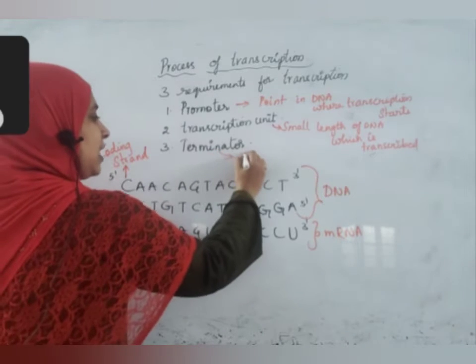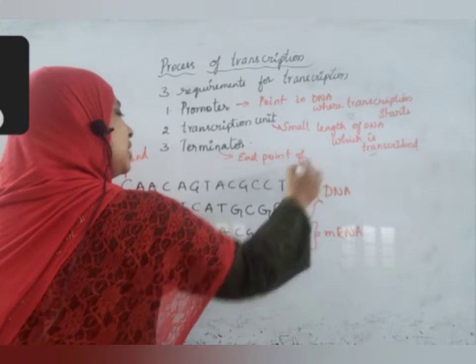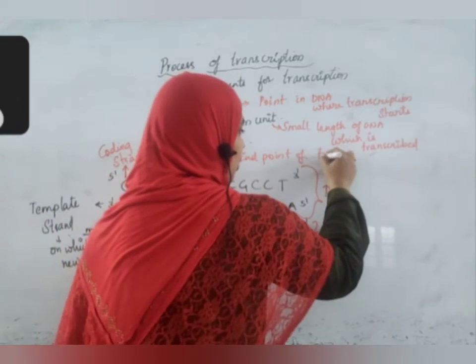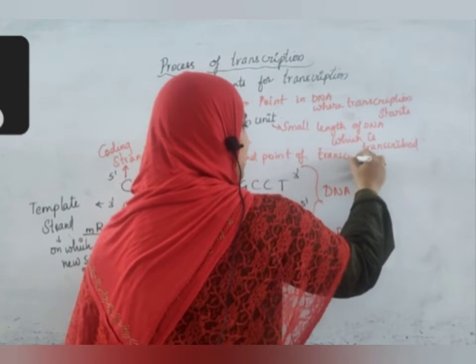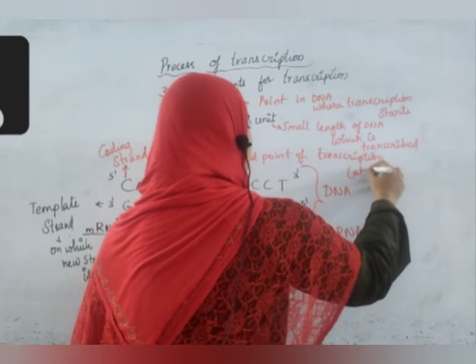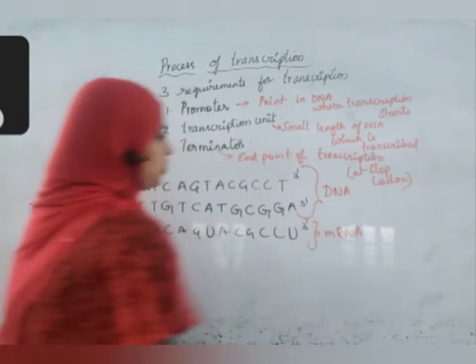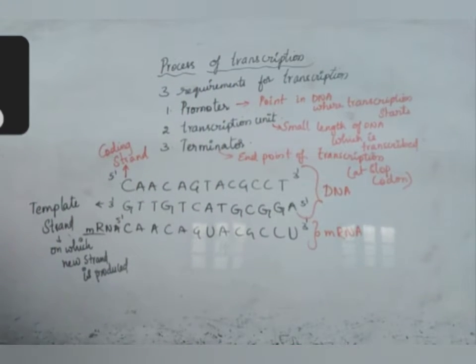Terminator is the endpoint of transcription. Which will be the endpoint of transcription? Generally at a stop codon. Stop codon will stop the transcription. UAA, UAG and UGA are stop codons we have seen already.